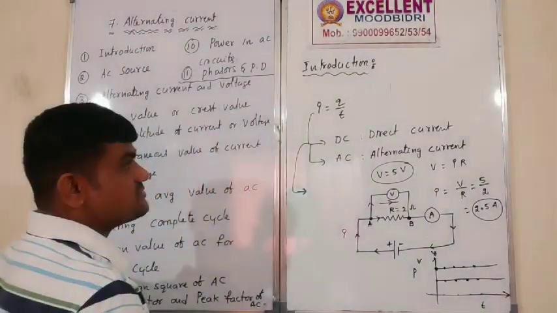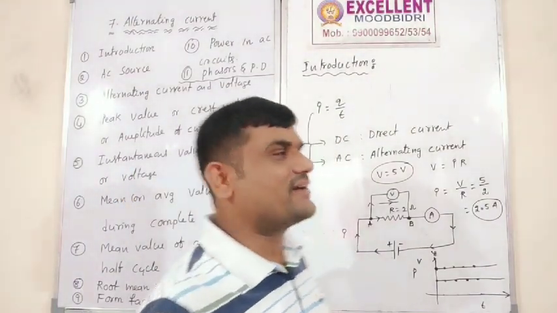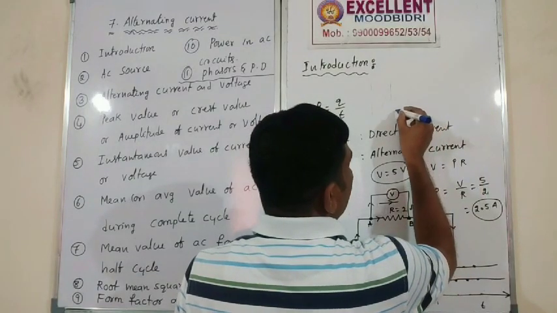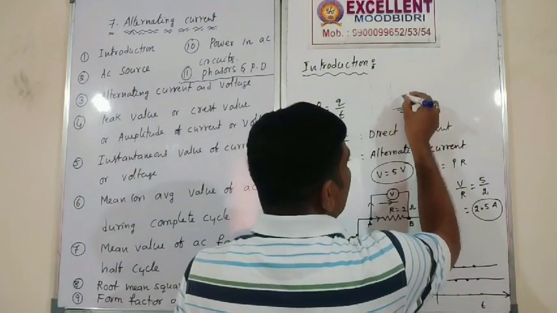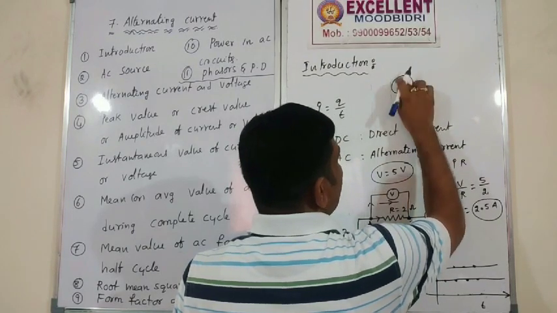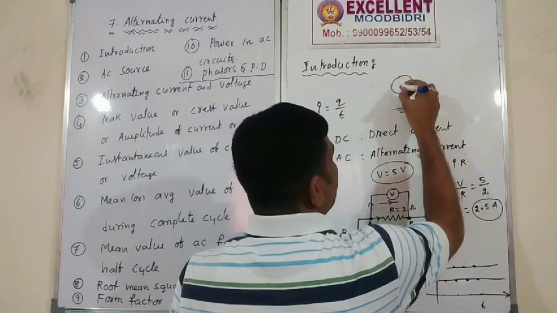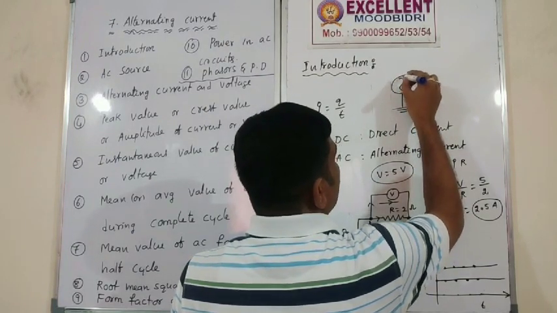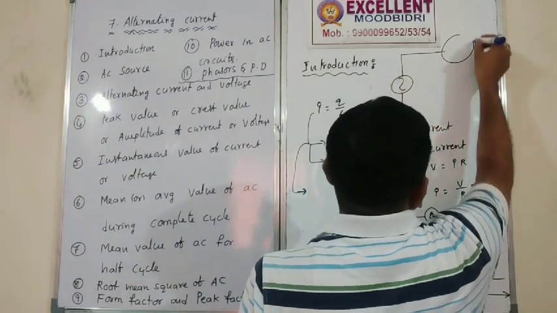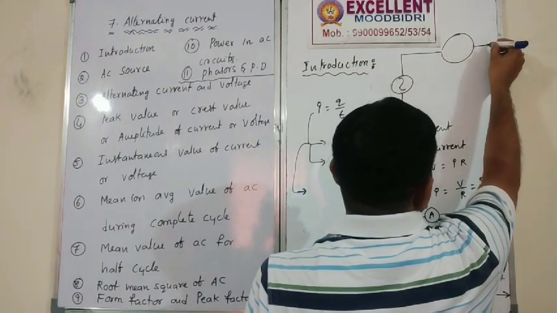Now I am speaking about another type of current. For example, here, this is the earthing. I have given a source here, and here I have given one voltmeter.